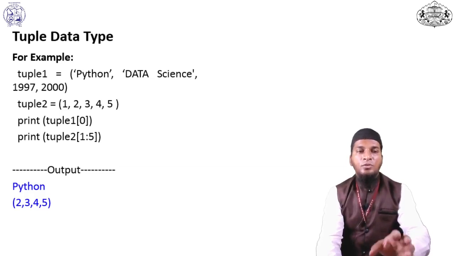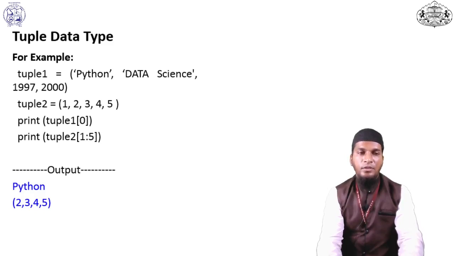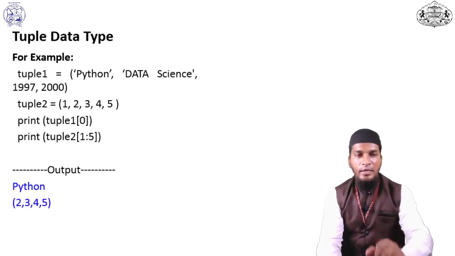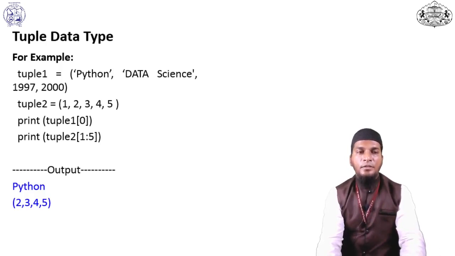So it will display the 0 indexing number, and our indexing starts with 0. So when I pass the tuple, for passing the indexing number we have to use a square bracket. So I pass here tuple 1 0 in square brackets. As per our tuple, at indexing 0 there is Python. So it will show in the output Python, and in the next print we have to pass